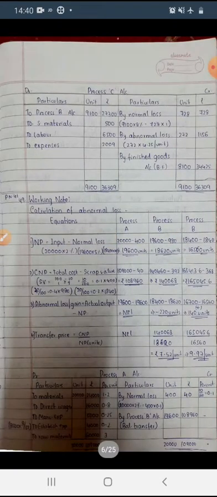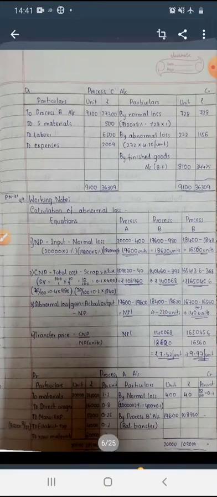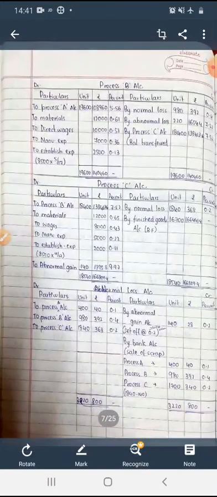Okay, then abnormal loss. How to find the abnormal loss? Actual output: how much is the actual output? See the problem, 18,400 minus normal production. Normal production is how much? 16,620. So it is an abnormal loss. How much is the abnormal loss? 220 units. Per unit you have to take the transfer price 7.52.